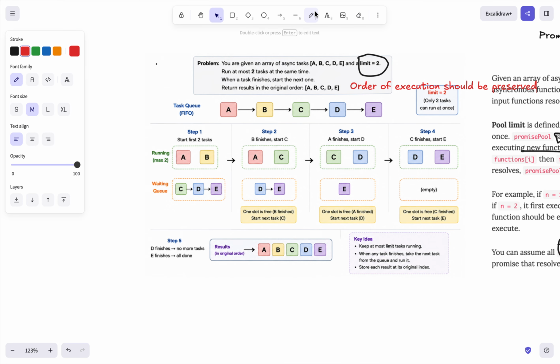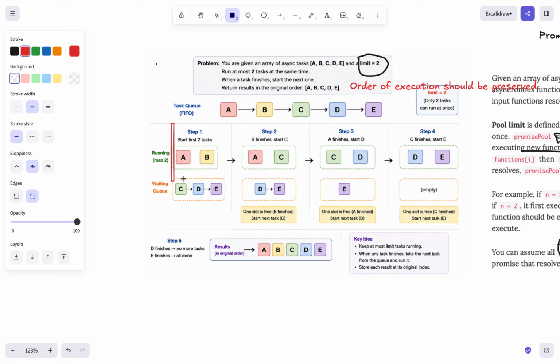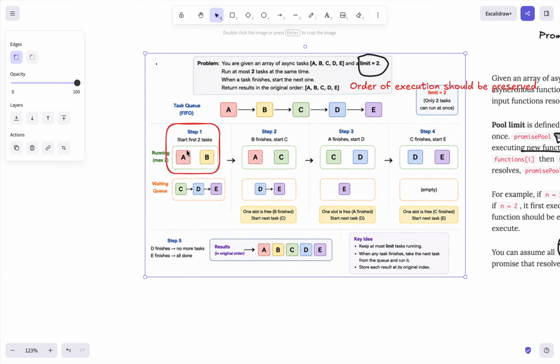Now let's see what is happening over here. This is the task queue: A, B, C, D, and E. In step 1 we have two tasks, A and B, running, maximum 2, like only 2 workers can start at once.